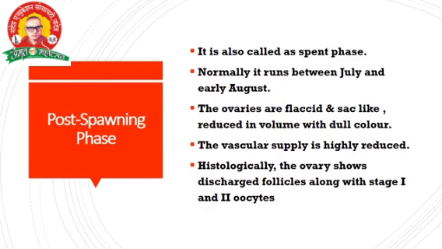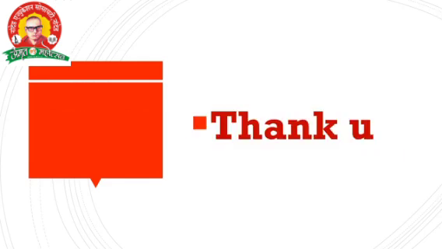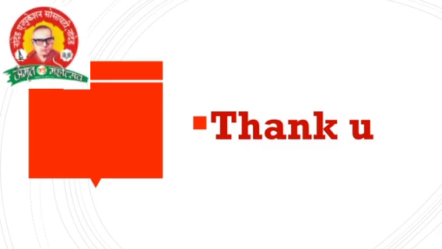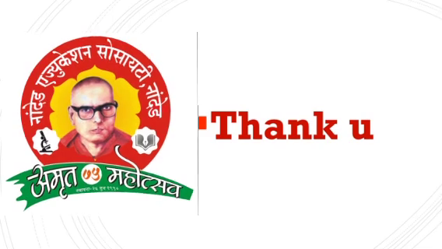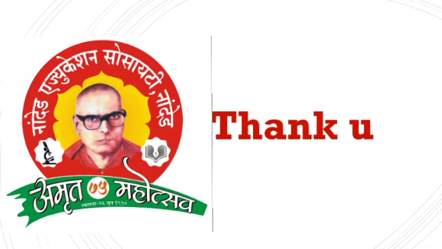The vascular supply is highly reduced. Histologically, the ovary shows discharged follicles along with stage 1 and 2 oocytes. Breeding has already taken place, so there are discharged follicles along with stage 1 and 2 oocytes. Okay, this is about the maturity stages in male and female fish. Okay, thank you.